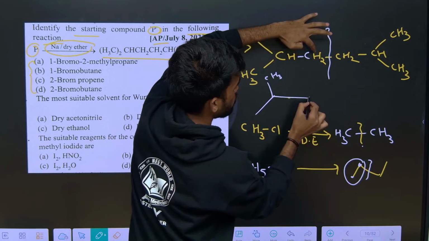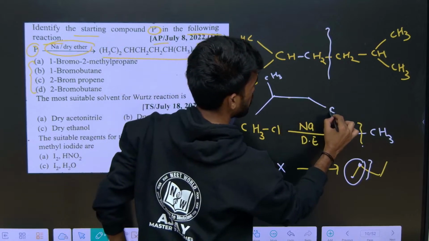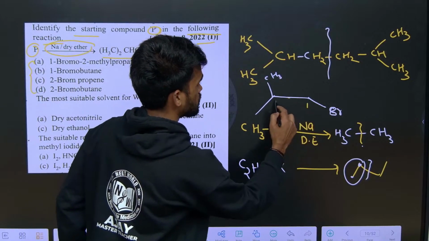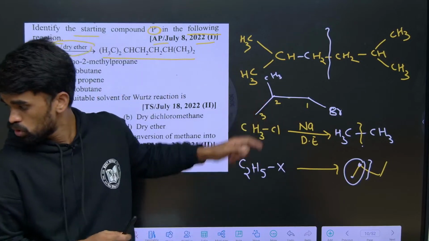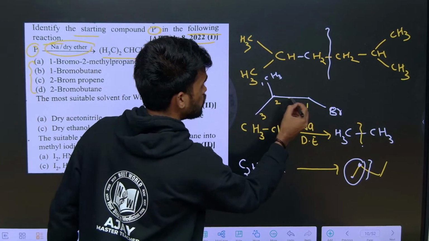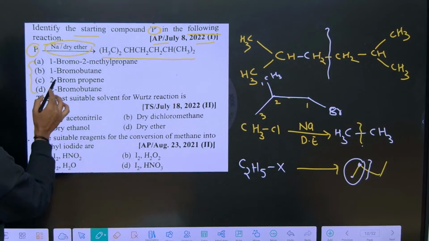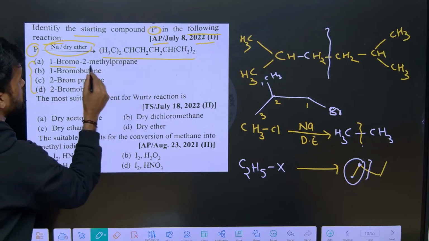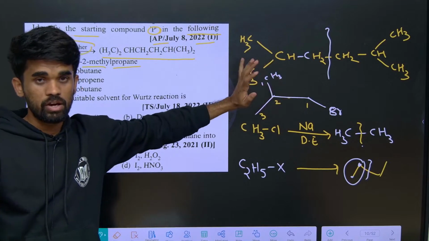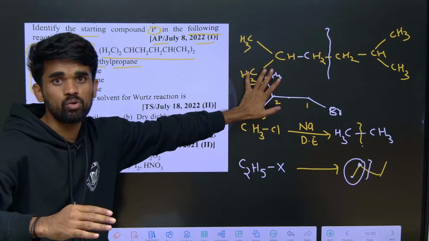To this we need to add one chlorine or one bromine. They have given the bromine derivative, so we take bromine here. First carbon, second, third, so 2 methyl: 1 bromo, 2 methyl propane, that's it. So I hope it is clear how to identify the starting material in Wurtz reaction. If any confusion, please go back and watch it again, it will be more clear.